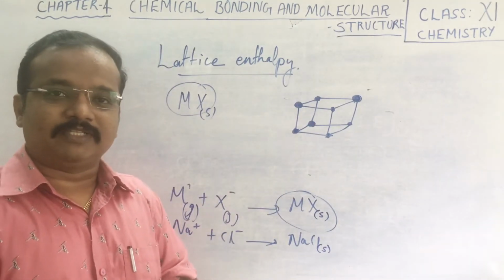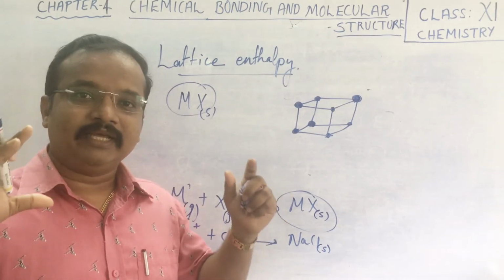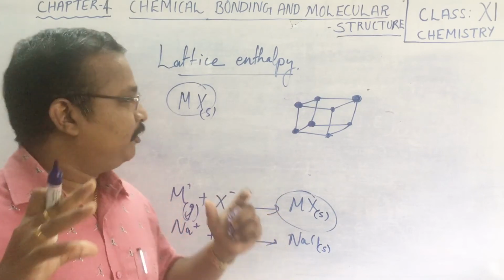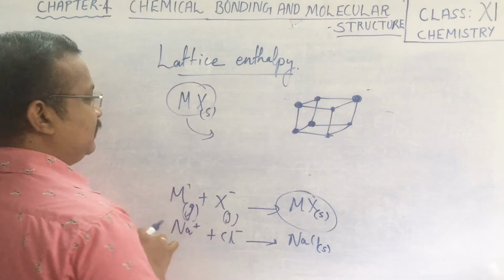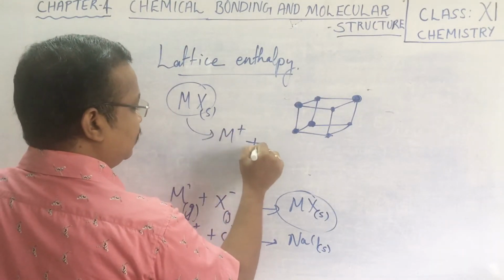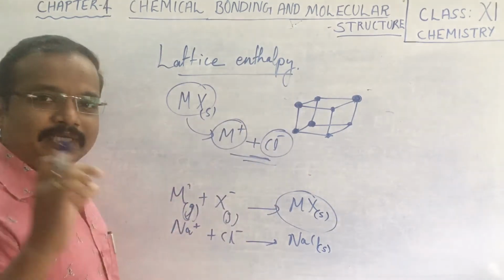Lattice structure means how the ionic compounds are arranged in a structural framework, and there we talk about lattice enthalpy. Lattice enthalpy means the energy required to break down this ionic compound into its constituent ions.